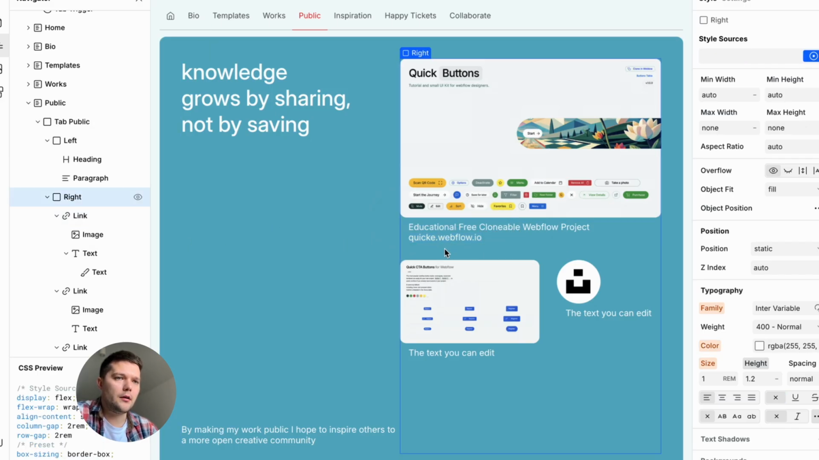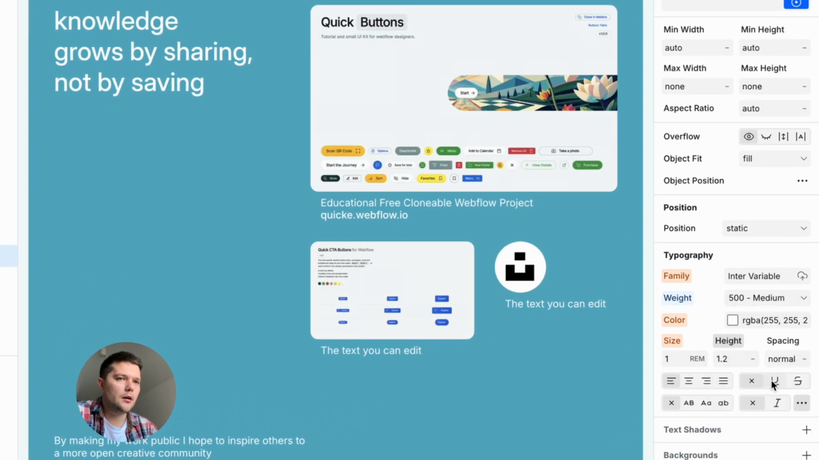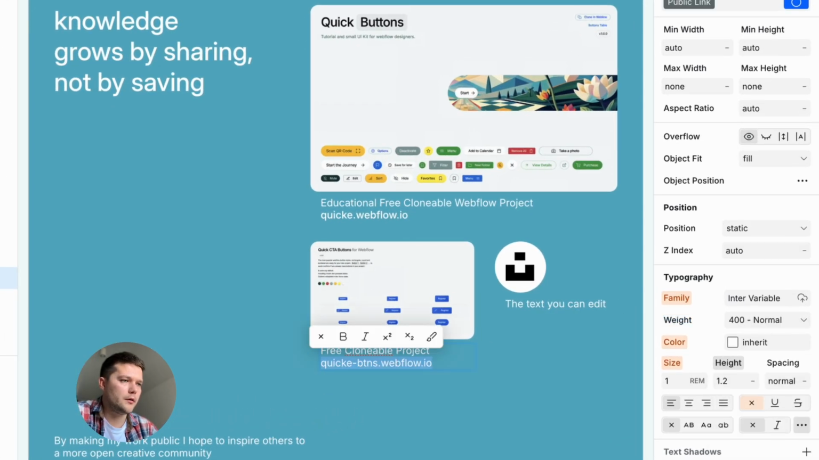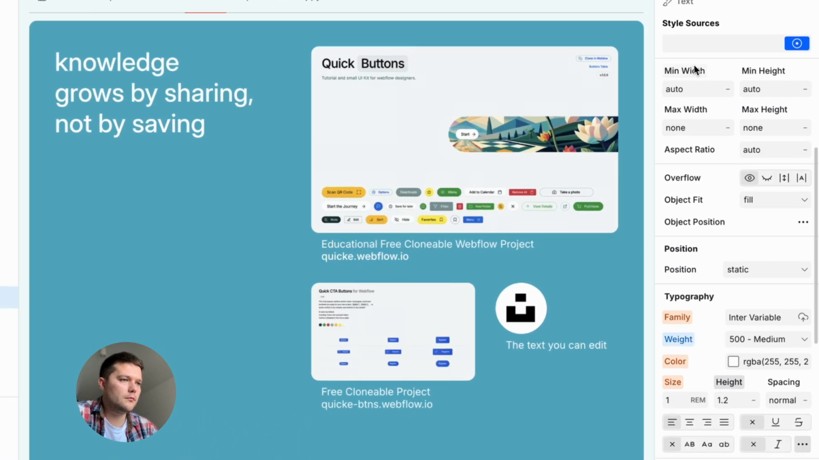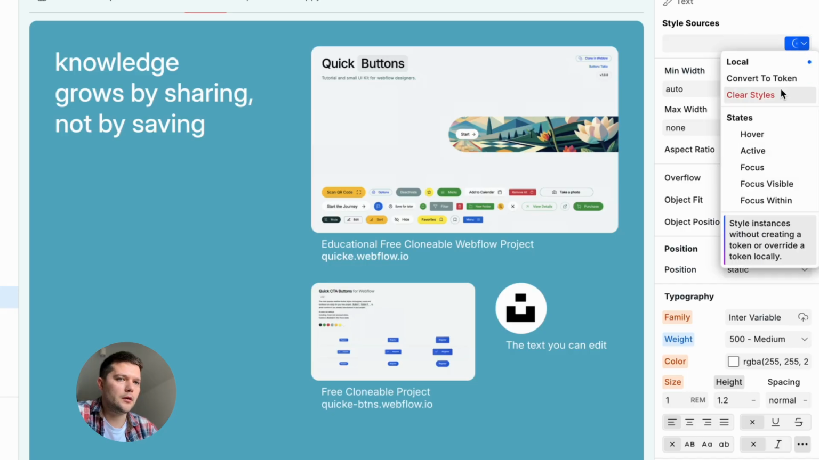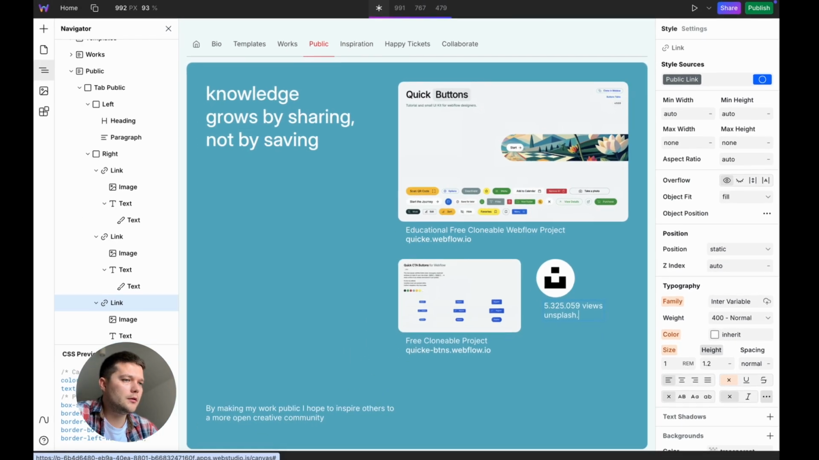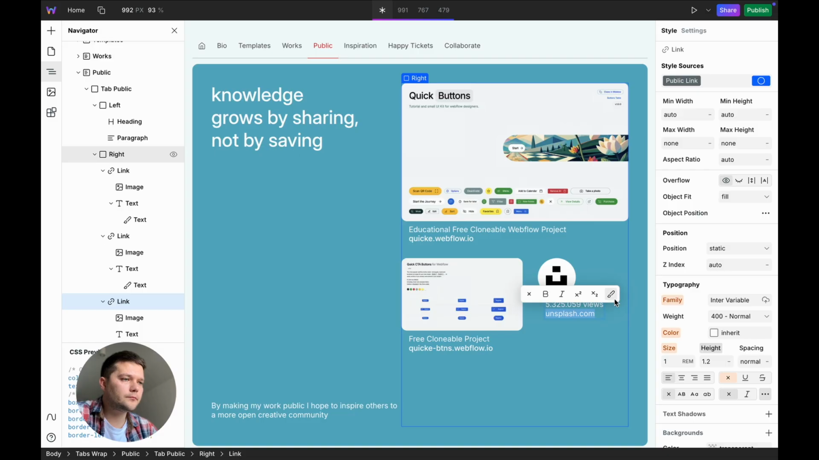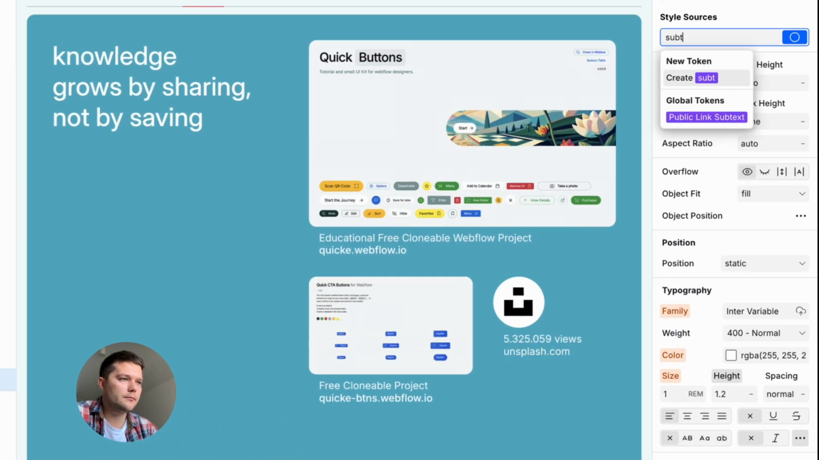Next I refine the link text. I highlight the URL as a span element, a way to apply styles to part of the text. I make it slightly bolder. Moving to the second link, before this I go back to the first element and convert the local style to a public link subtext class, and apply this class to the other span elements on the second and third link. Make it a span and add in a class.